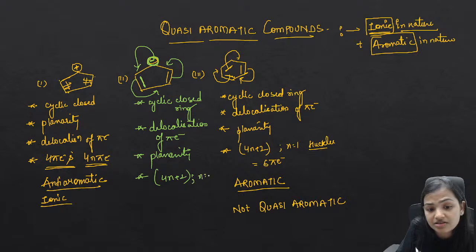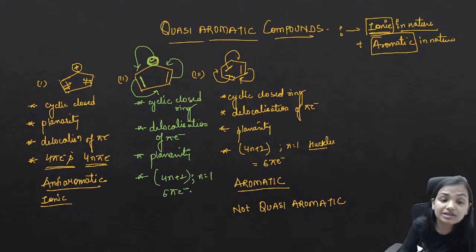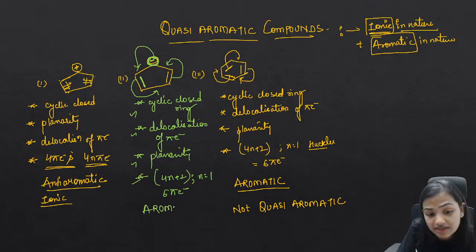If you put n equals 1, that is 6 pi electrons. So this is obeying the 4n plus 2 pi electron rule, that is 6 pi electrons, and all the points are getting obeyed. So what does this mean? This means that this is aromatic in nature.